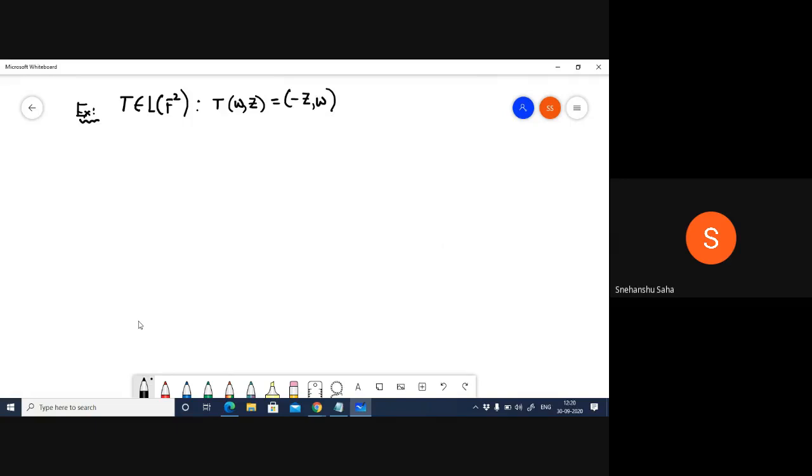Now, there are two possibilities. One possibility is that F is just the set of real numbers, or the other possibility is that F is the set of complex numbers. Now, when you look at this, is this sort of linear transformation familiar to you? Have you seen this kind of linear transformation before? And if you have, how do you interpret this? What is T? What does T represent?